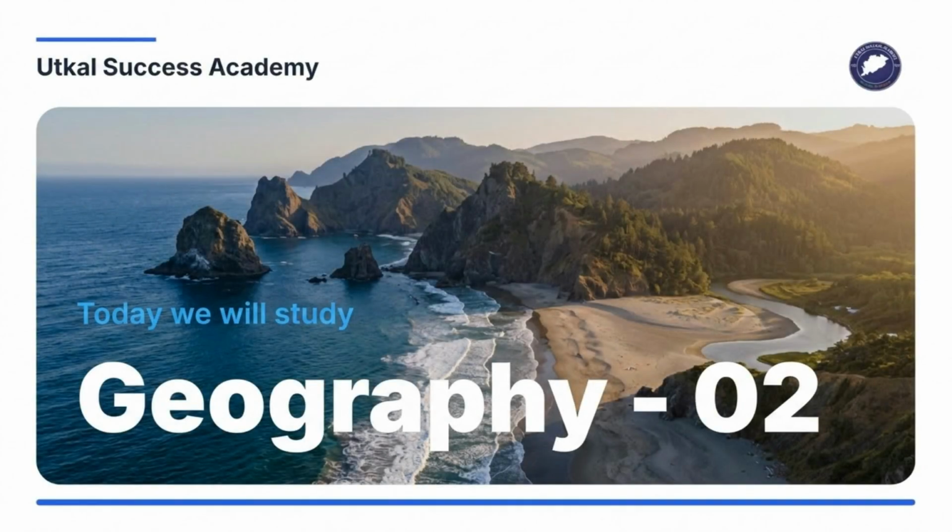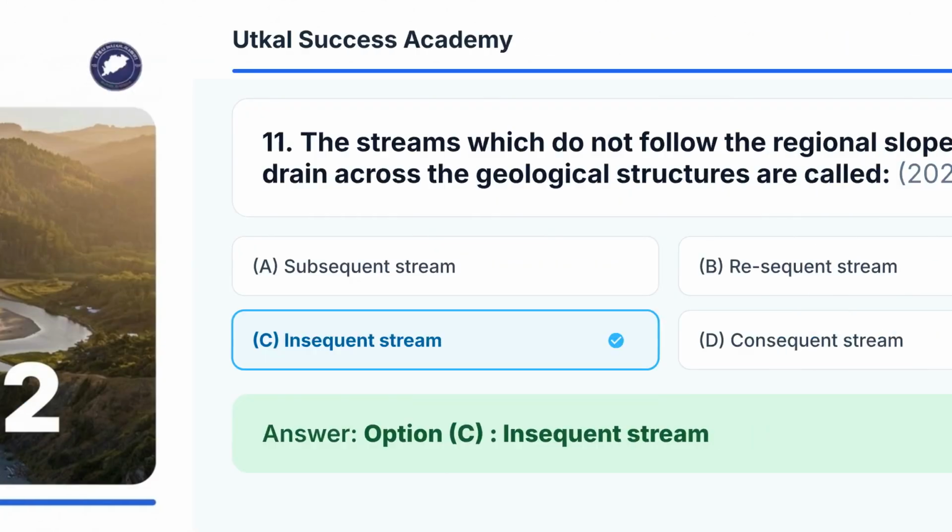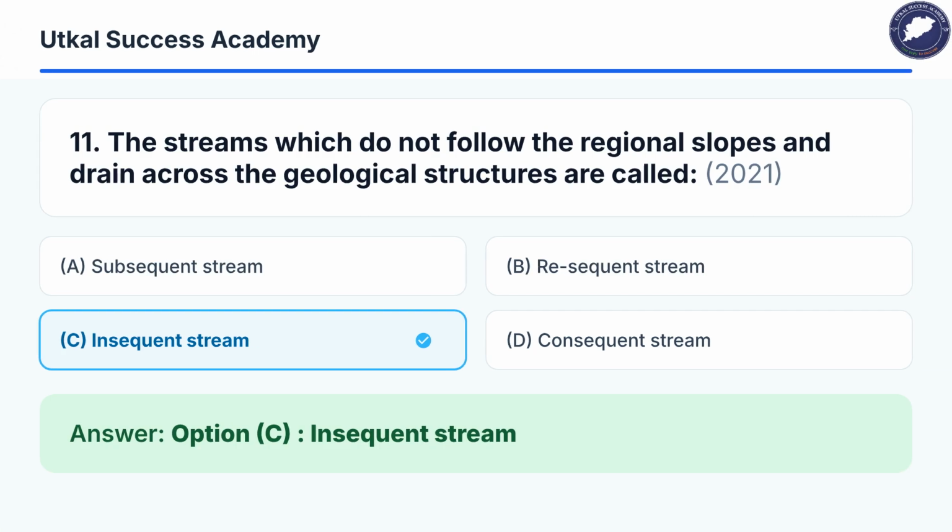Welcome to Geography 02. Today, we will be studying various concepts related to drainage systems, landforms, and geological agents. First, let's address the streams that do not follow regional slopes and drain across geological structures. These are called insequent streams. This was a question from a 2021 exam.